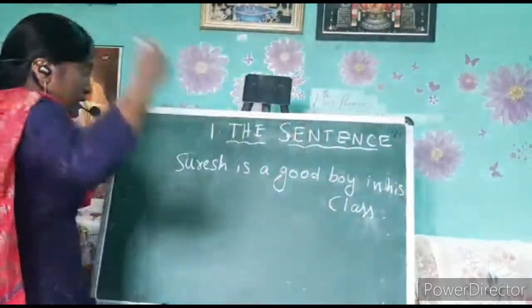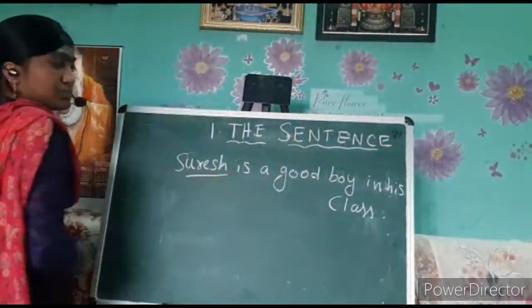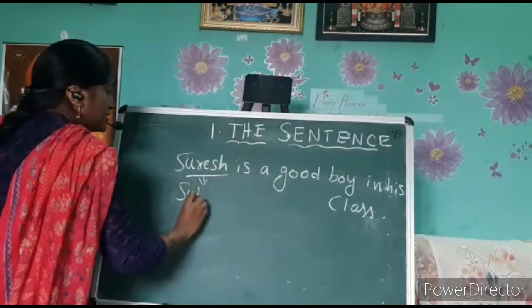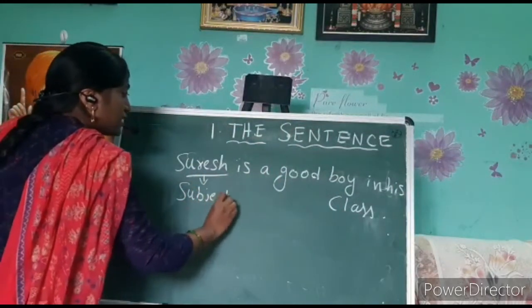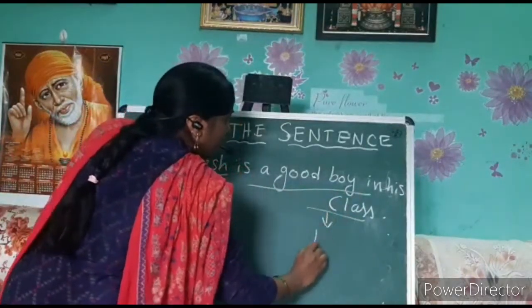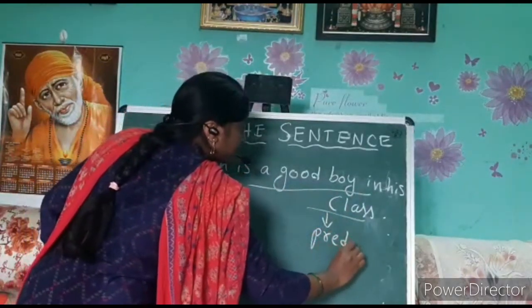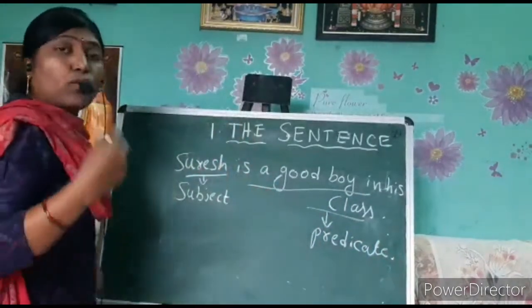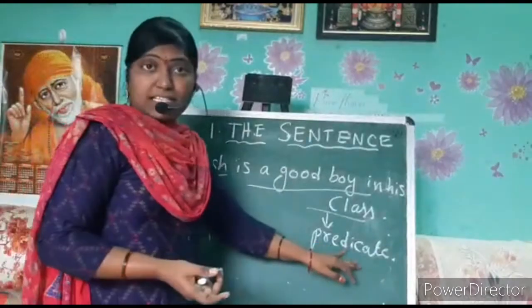You already know. The sentence contains the subject, and the remaining part we call the predicate. Already you know what a subject is and what a predicate is.